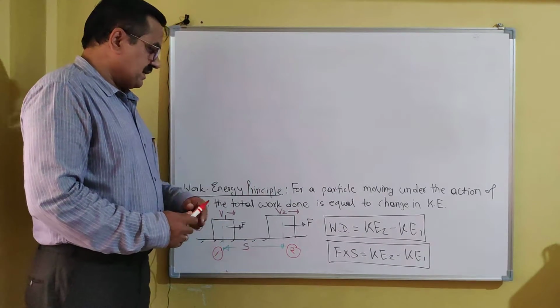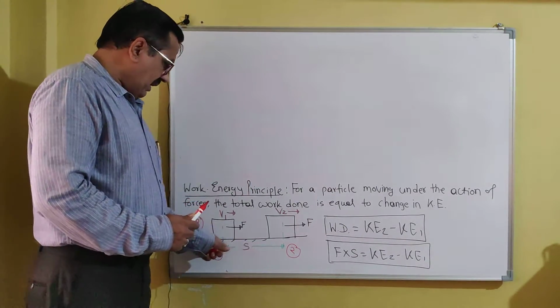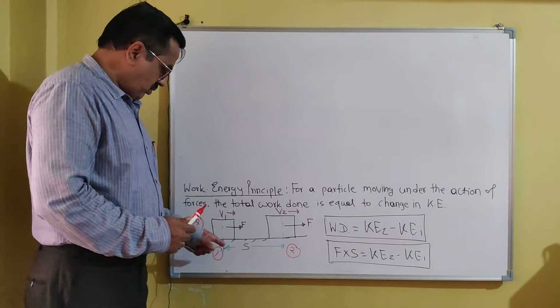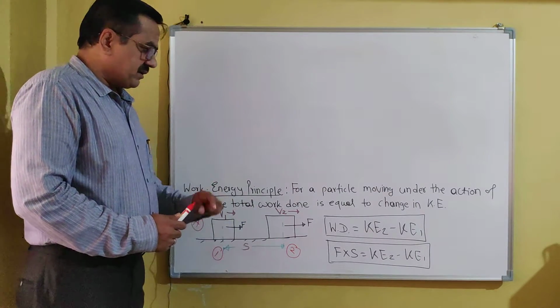The same force is acting on the block, and during the motion from 1 to 2, S is the displacement of the block.